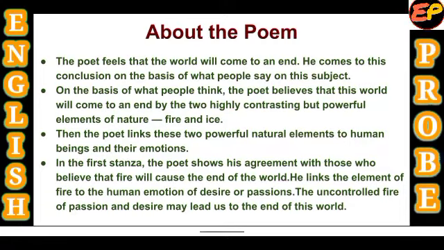In the first stanza of the poem, the poet shows his agreement with those people who believe that fire will cause the end of this world. He links the element of fire to the human emotion of desire. Which human emotion? That is desire or passion. The uncontrolled fire of passion, that we call uncontrolled desire of the people, may lead this world towards destruction, may lead us to the end of this world. Let's talk more about this poem.